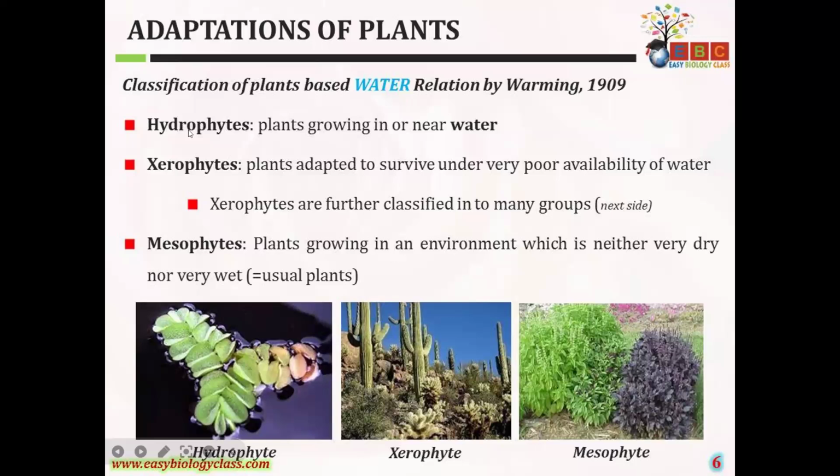So the classification based on the relation to water is hydrophytes, xerophytes and mesophytes. Hydrophytes grow in water or near water bodies. Xerophytes grow in dry habitats. Mesophytes require minimum water, neither very dry nor very wet conditions, so they are called mesophytes. These are some of the examples.